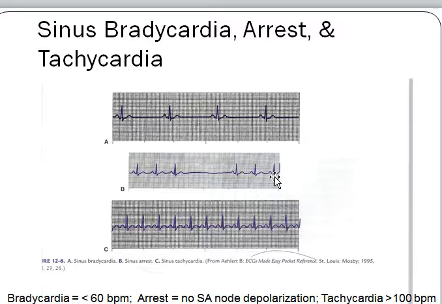Sinus arrest is in B. You can see where you've lost that SA depolarization from that sinoatrial node, and so you've got dropped QRS complexes. So again, that's not that common. That's probably not something we would see.